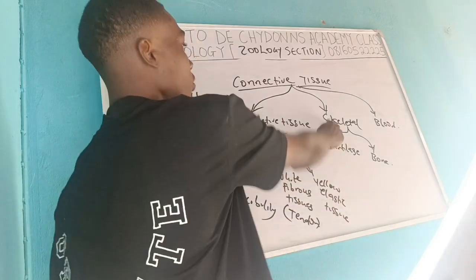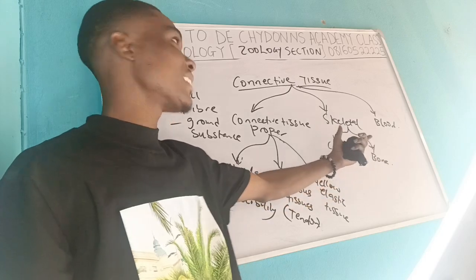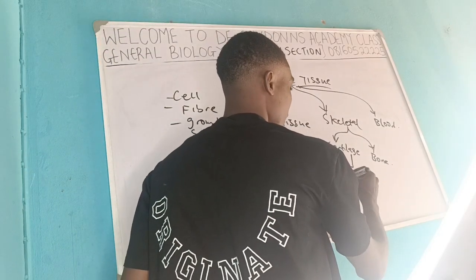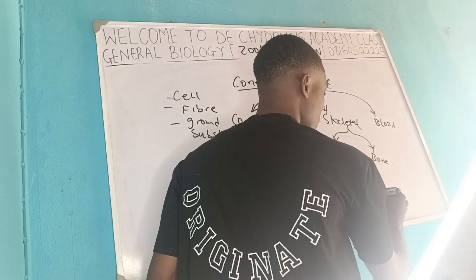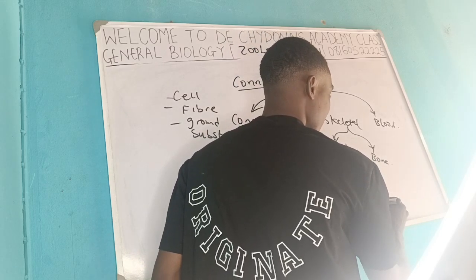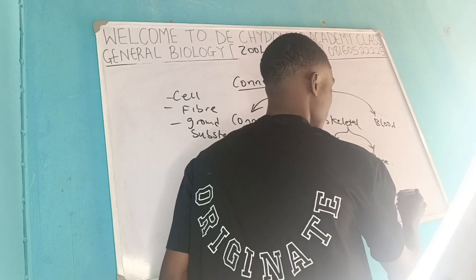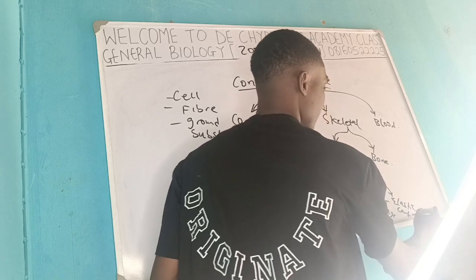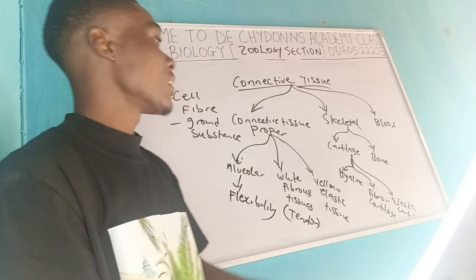All right. For the skeleton, we have the cartilage and the bones. Under the cartilage, I failed to write that we have the hyaline cartilage. We have the fibrocartilage. And we have the elastic cartilage. All right. The elastic cartilage, the fibrous cartilage.